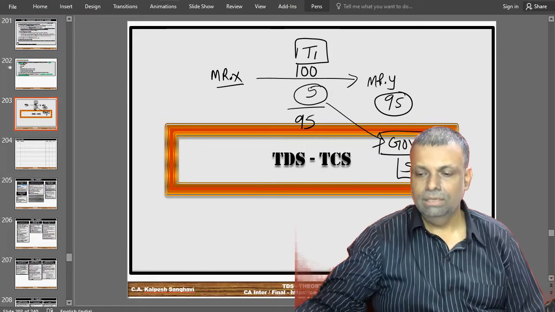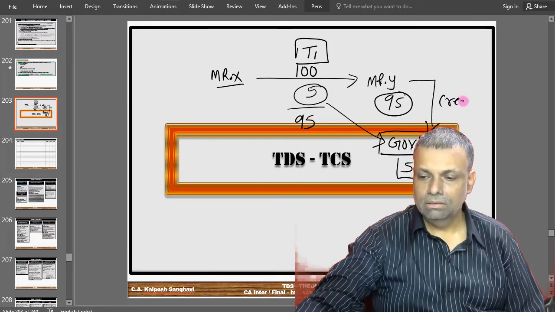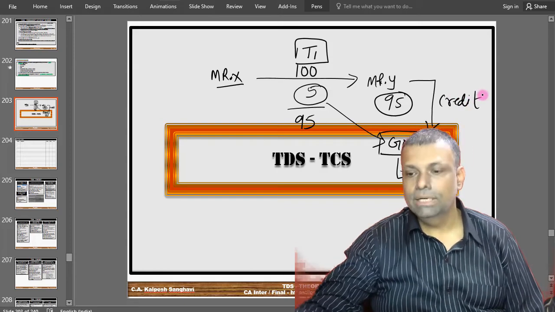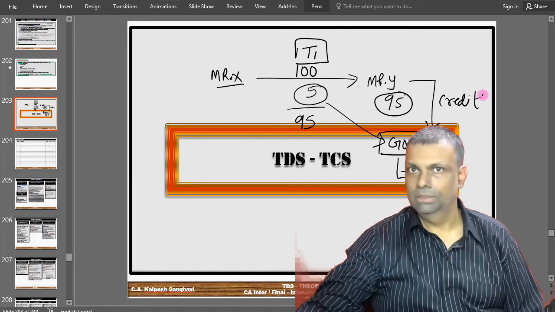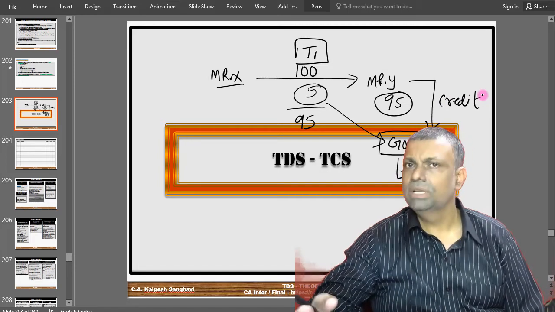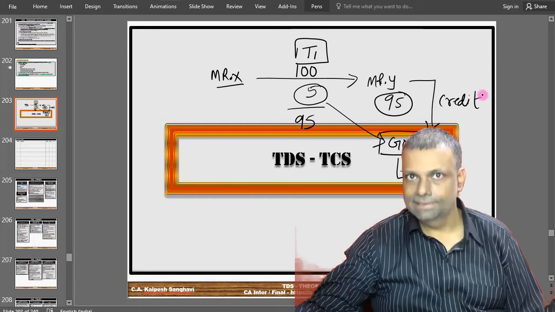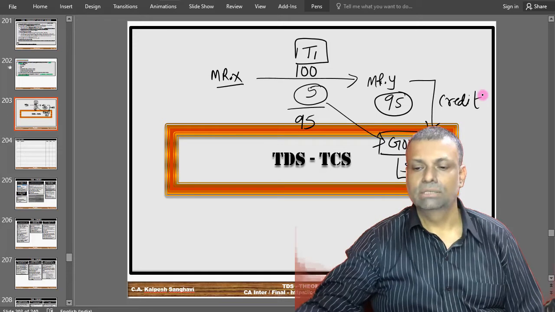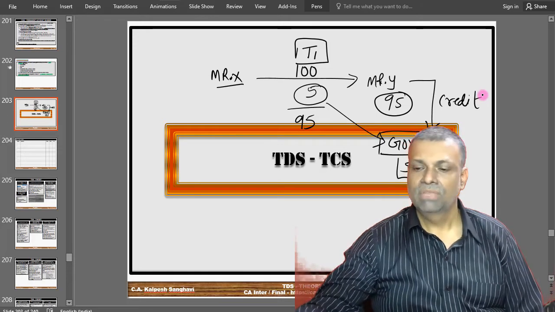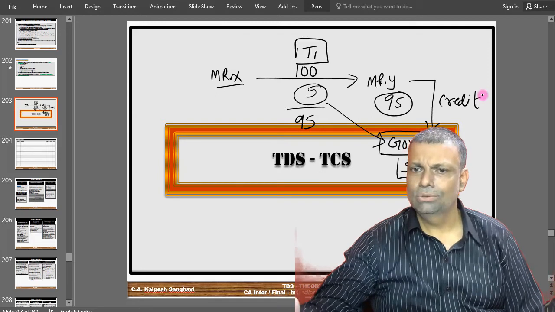And this gentleman Mr. Y will get a credit. This gentleman will get a credit for this particular money. So basically Mr. Y will get full 100 only. Not even a single rupee he has to lose. Okay, but he will get a credit on account of his taxes from the government, whatever the tax has already been deducted. Very simple as that.